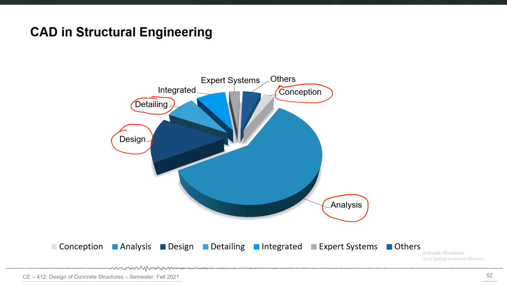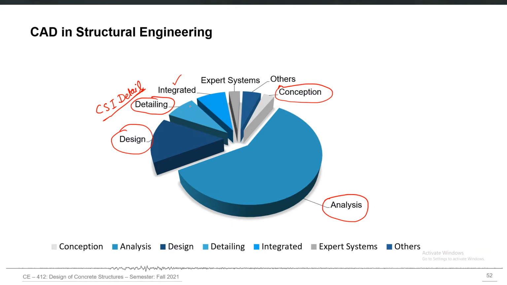Currently there are some commercial programs available which can even perform detailing on your behalf. For example, CSI Detail is a specific program for the purpose of detailing. Obviously, you have to check it and view it critically, whatever the outputs of different drawing sheets which are automatically created by these computer-aided detailing programs. Then there are some interrelated activities, for example, the electrification, the plumbing and all those activities which are interdisciplinary in nature.